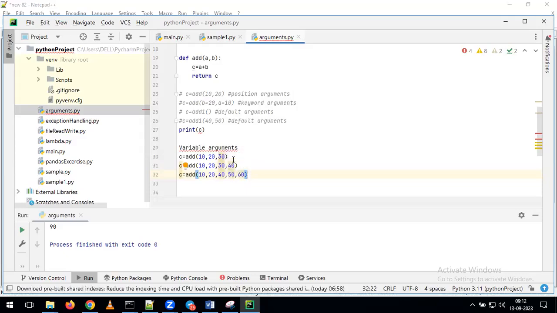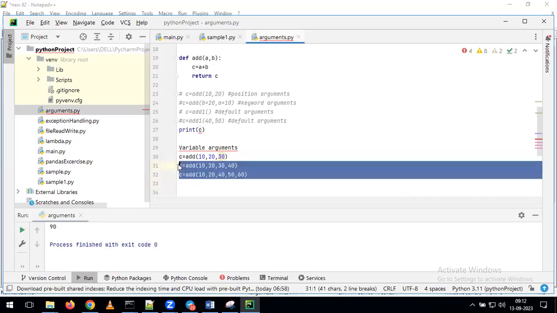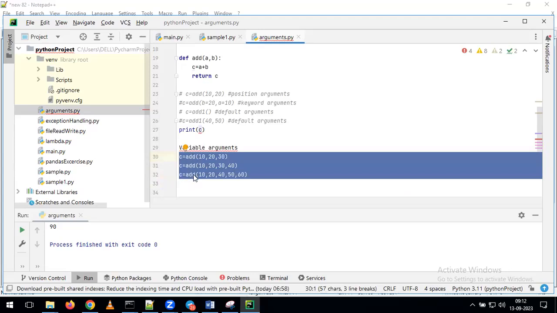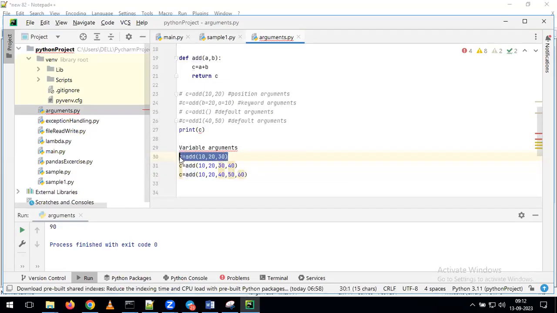If you observe, in the first call I'm giving only 3 arguments. In the second call, I want to pass 4 arguments. In the next call, I want to pass 5 arguments. But out of all these 3 examples, do you want to use the same function or different functions? I want to use the same function. Now you tell me, if I run this program, will it run or will it throw an error? We defined the add function with only 2 arguments, but here we are passing 3 values. That's the reason it will throw an error.